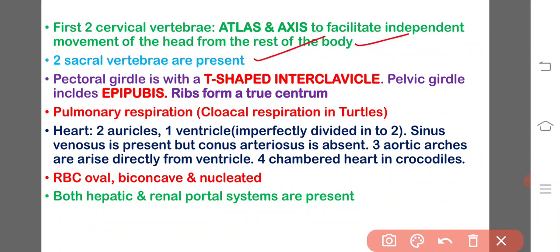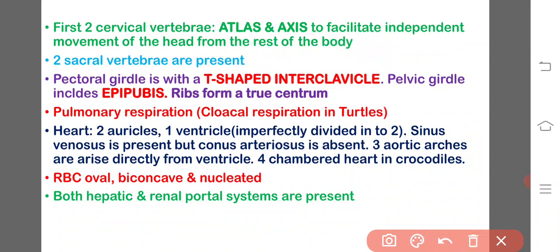And in the pectoral girdle, we have three kinds of bones in each half of the pectoral girdle: coracoid, scapula and clavicle. Apart from that, here we have a T-shaped interclavicle. From the competitive examination point of view, it is very important.